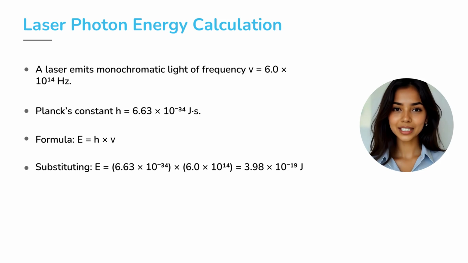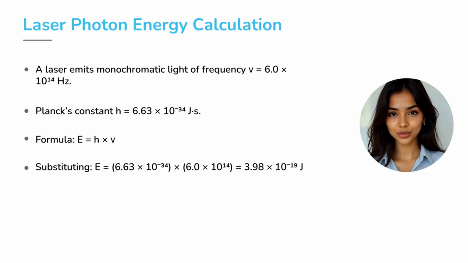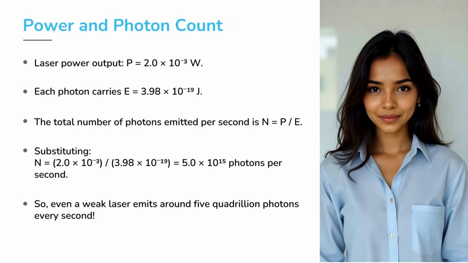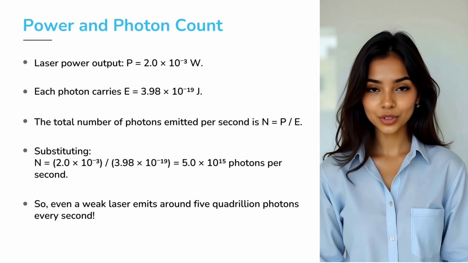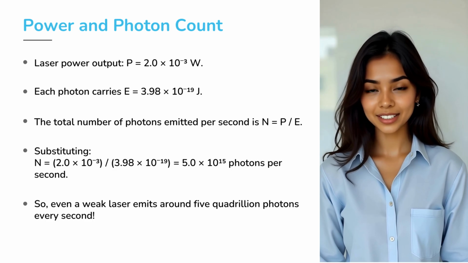Carrying out the multiplication, we get E equals 3.98 times 10 to the power minus 19 joules. So, each photon emitted by this laser carries approximately 4 times 10 to the power minus 19 joules of energy. Now let's find how many photons the laser emits each second.